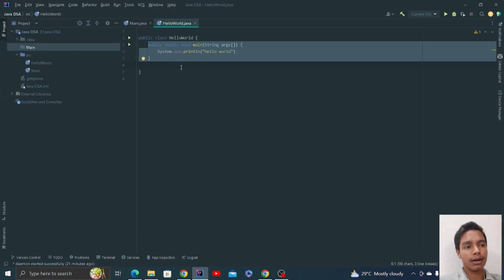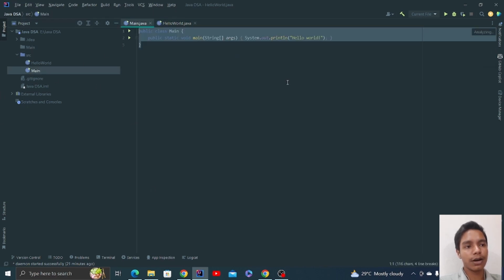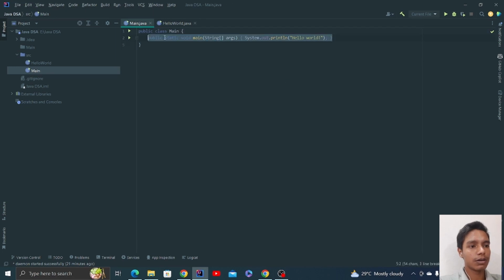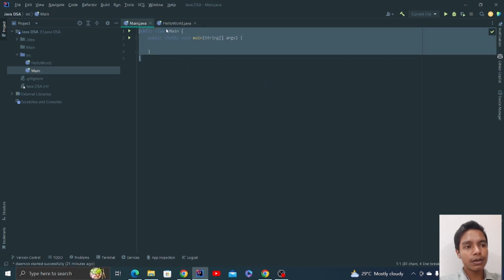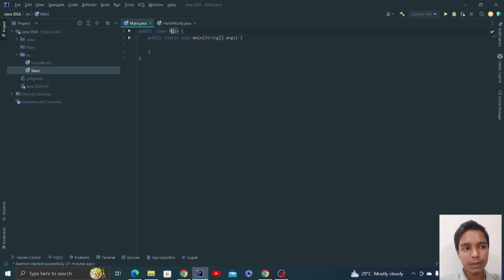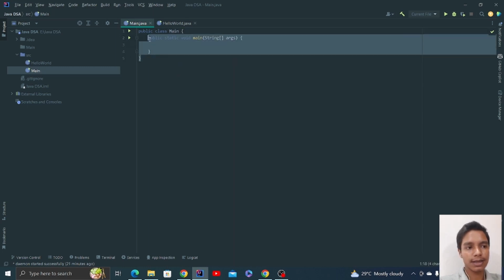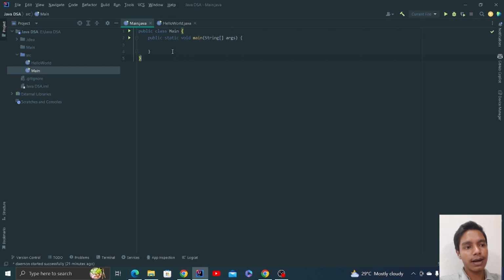So let's get into the main function and remove this one. Okay, so this is a main class. This is a class name, like a human class. We are the entities of the human class. We are Rohan, Shohan, whatever. These are the entities of the main class, right?